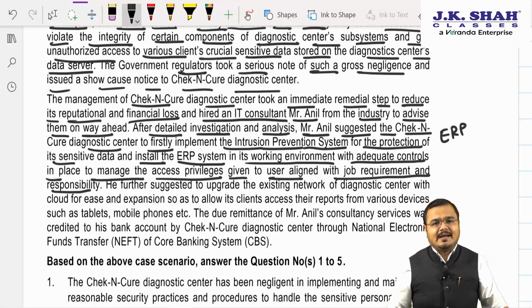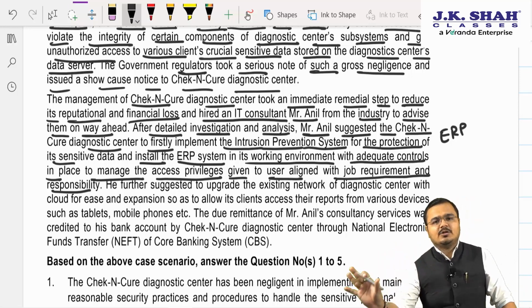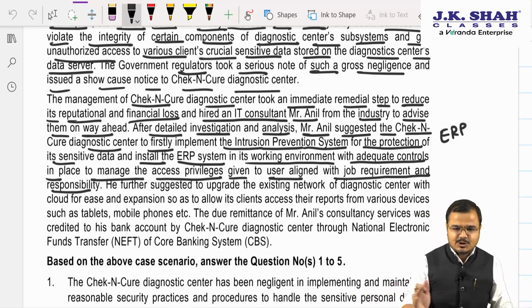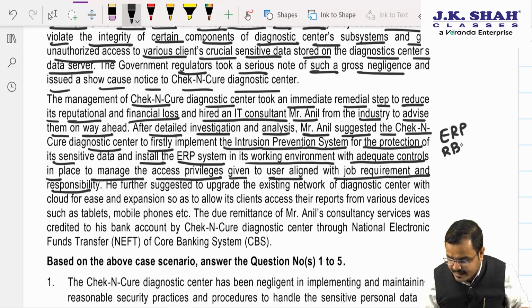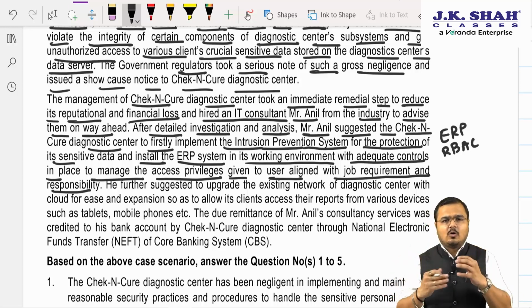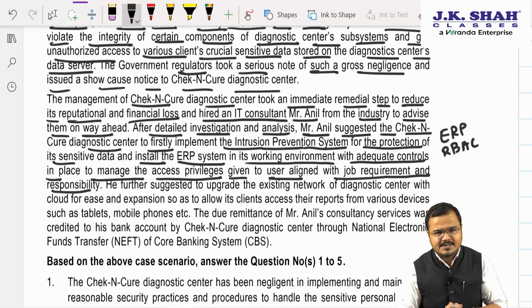Enterprise resource planning. Sir, Chapter number 2 reminds us. Correct, Chartered. They said that access should be given according to the role assigned, according to the responsibility assigned to them. So here we come to know they are talking about RBAC. While reading the case study itself, these concepts should come to your mind, because based on which the further questions will be asked.